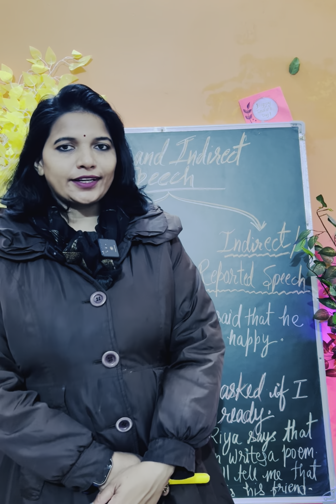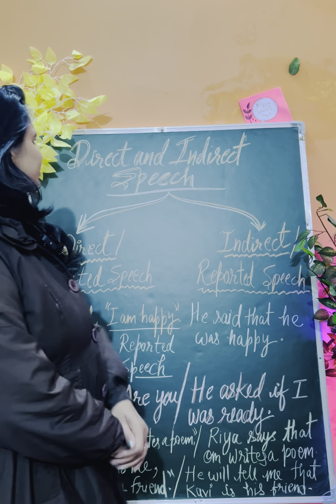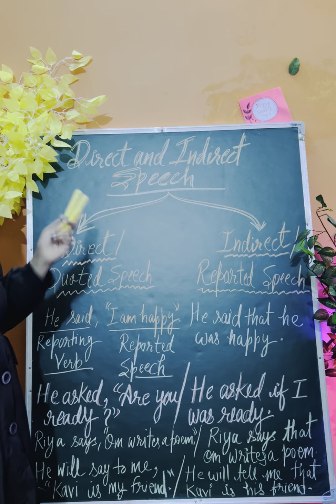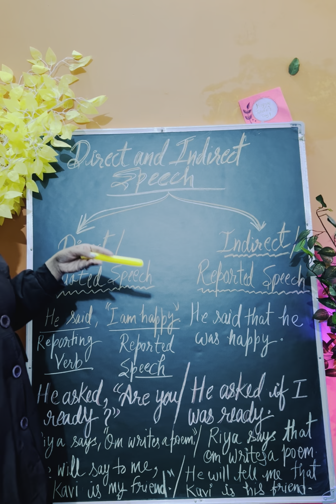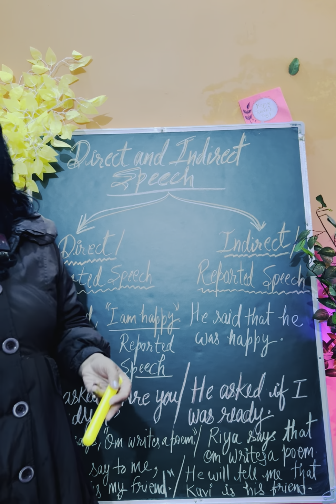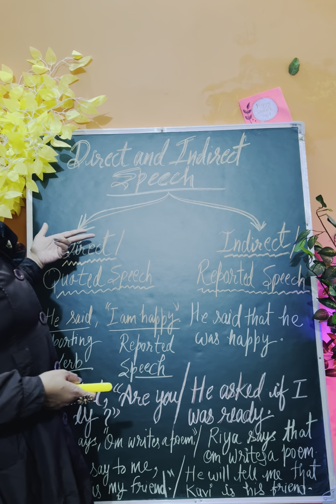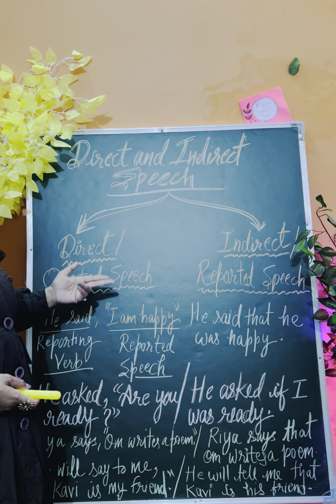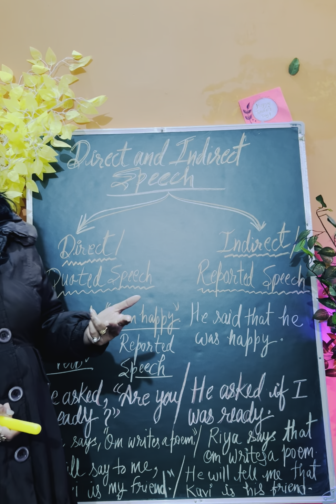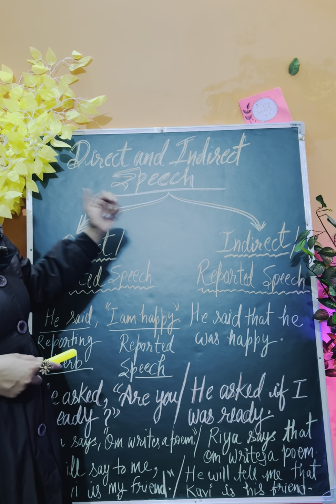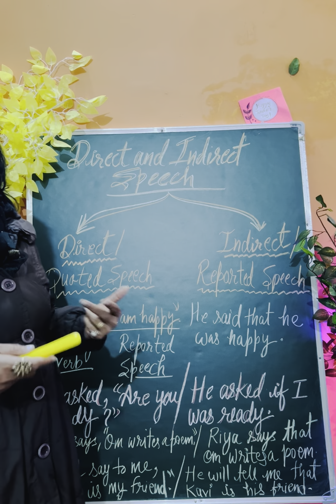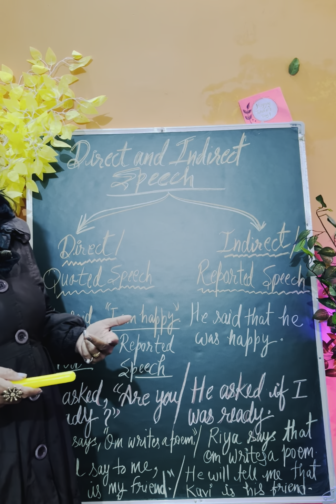Today, we are going to study direct and indirect speech. So, let's start. Direct and indirect speech, in which we tell the words of the speaker in two forms, in two ways. First one is in the similar way the speaker has said. Similarly, we will use the same words along with the inverted comma. And in indirect speech, we will manipulate the words.